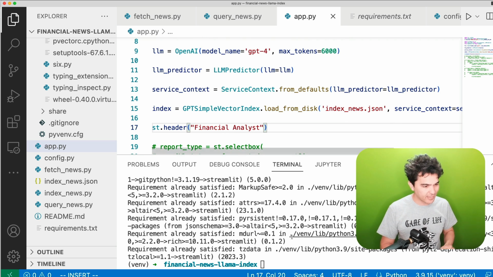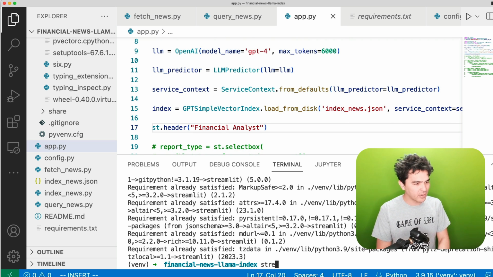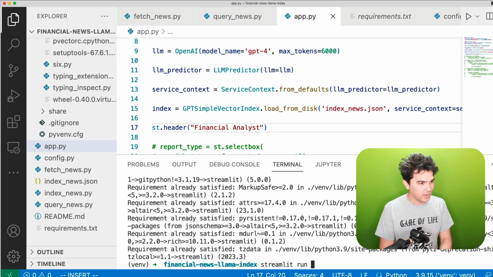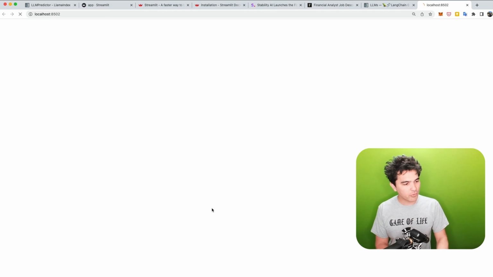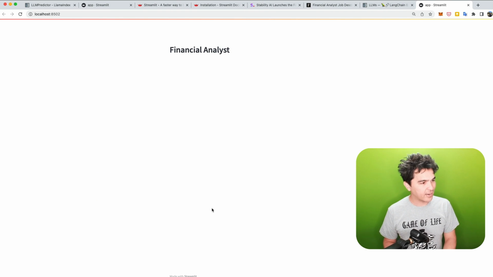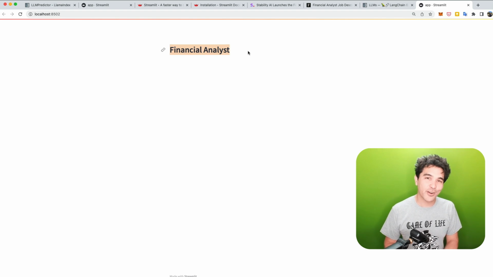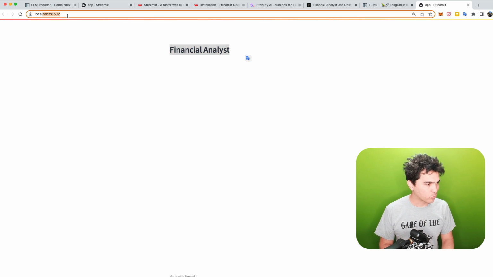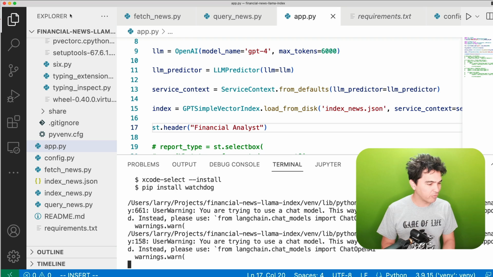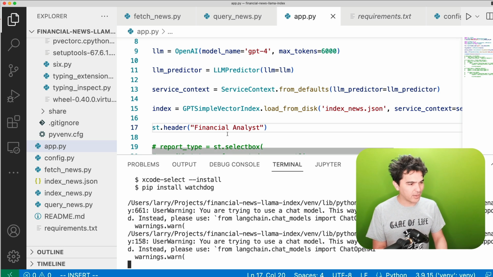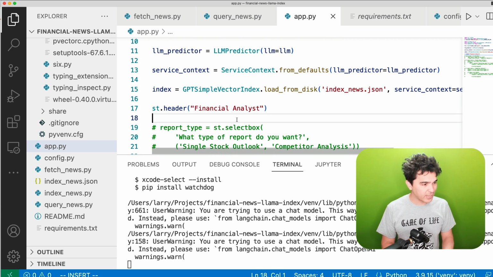And to run a Streamlit application, it's the same as just running a Python script, but you have these Streamlit commands, and instead of just running it using Python, you do a streamlit run, and I called this file app.py. So I'm gonna do streamlit run app.py, and look at that, it loads up a web application, and there it is, a header that says financial analyst, and it's running at localhost port 8502, and you can customize the port and all of that as well. So that's good to go.